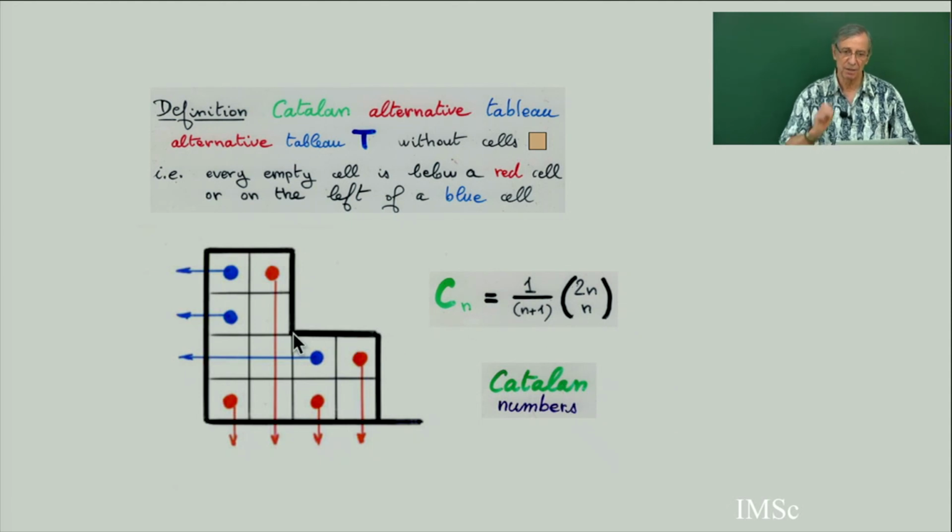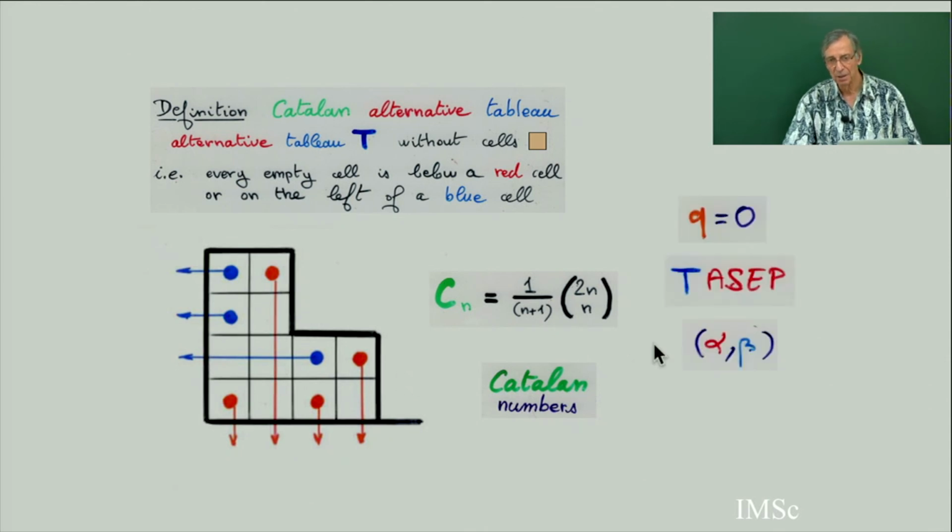So I'll prove this. There will be a whole chapter on this. There will be many bijections between this and Catalan numbers: bijection with trees, bijection with pairs of paths, bijection with triangulations. There are many papers on this Catalan garden. So this is a TASEP with q equals 0 and two parameters alpha, beta. So this will be for chapter 3.